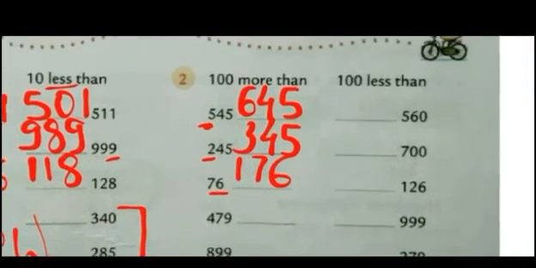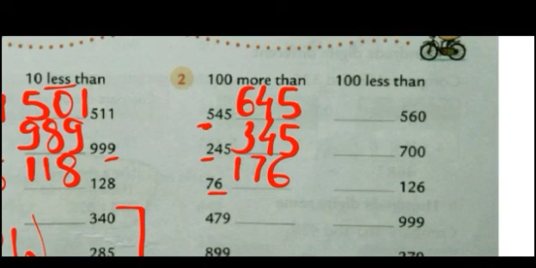Now see 100 less than. Again the last two digits will remain the same. There will be a change in the 100 place only. The number that is given to us is 560. What is in the 100 place? 5. 500. If you subtract 100 from it, what will be the number? It will become 4. 400. And the last two digits will remain the same. 460.